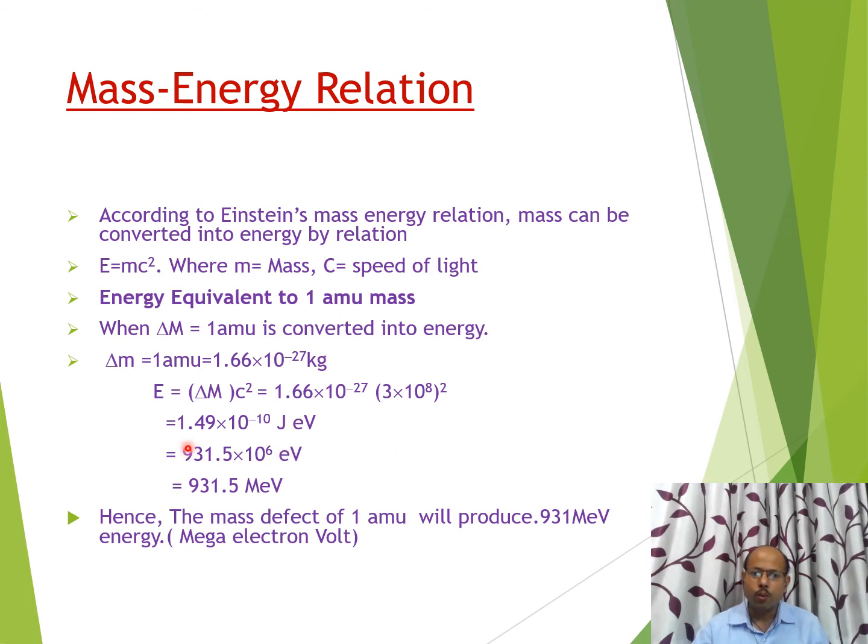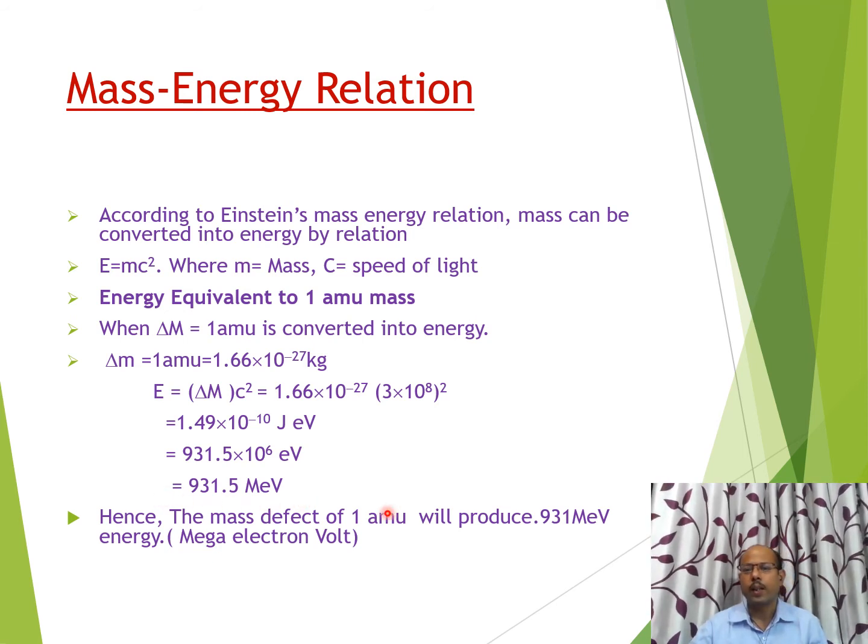So this is the value of energy in the unit of electron volt. And finally, since here it is 10 to the power 6 electron volt, it can also be written as mega electron volt, and the final answer will be 931.5 mega electron volt. This is the value of energy equivalent to 1 AMU mass, and this factor we can use in different questions. Hence, the mass defect of 1 AMU will produce 931 mega electron volt of energy.